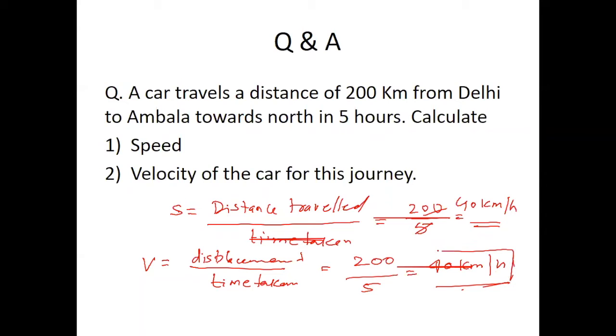So in this question, speed and velocity are the same. Any doubt? Otherwise we will go with another question.